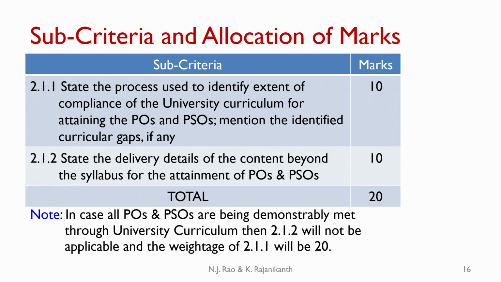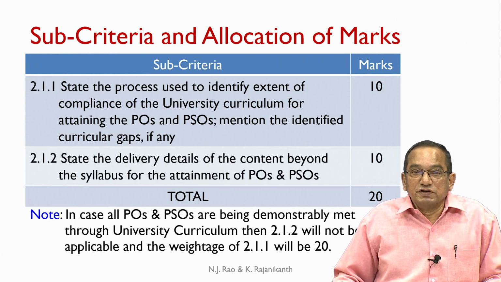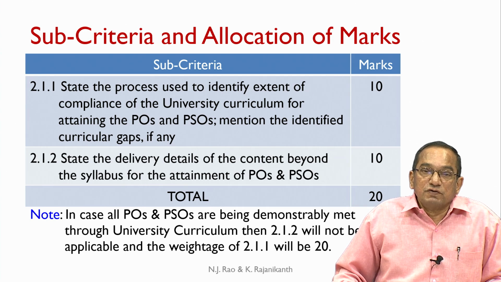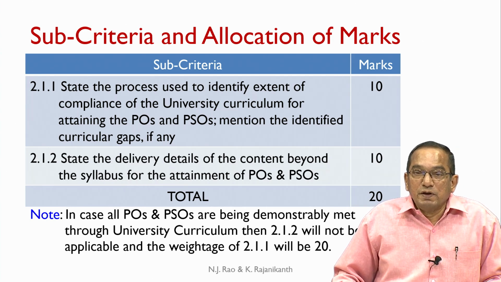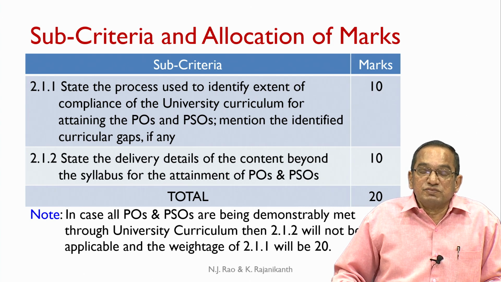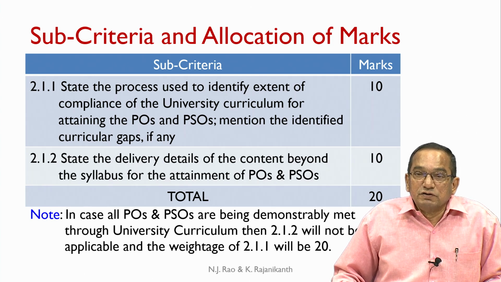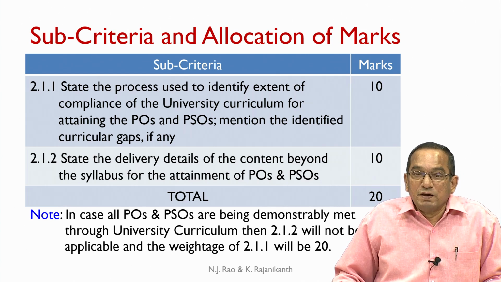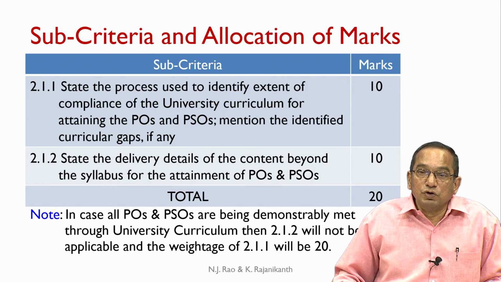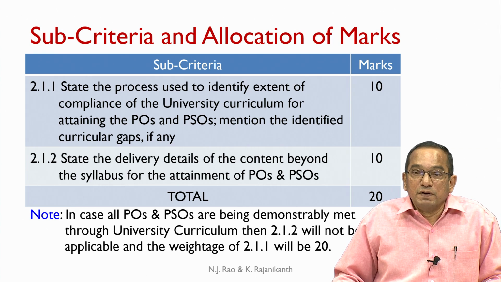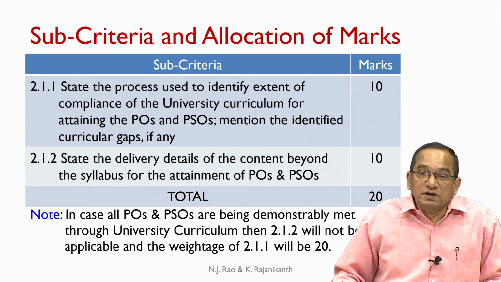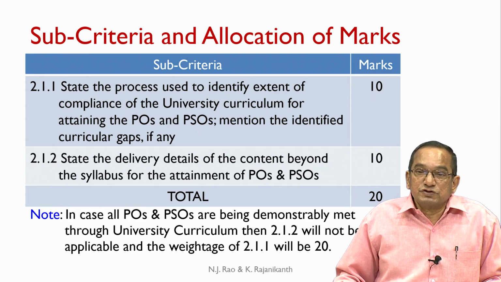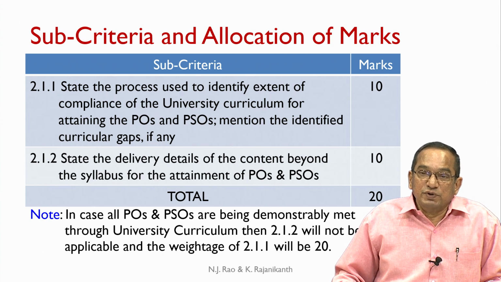The subcriteria are: state the process used to identify the extent of compliance of the university curriculum for attaining the POs and PSOs. Mention the identified curricular gaps if any. Recall that for a Tier 2 institute, the curriculum is provided by the university. The department has no role in the designing of the curriculum, but the department must determine the extent to which the curriculum provided by the university enables the students to attain the POs and PSOs.